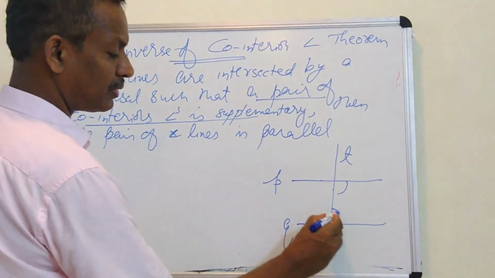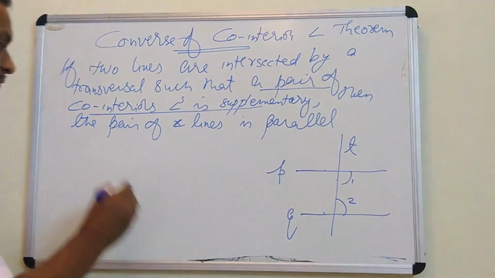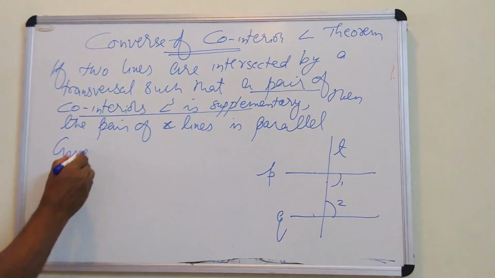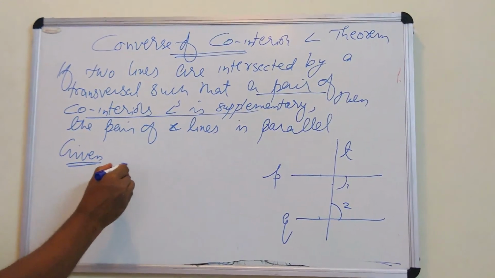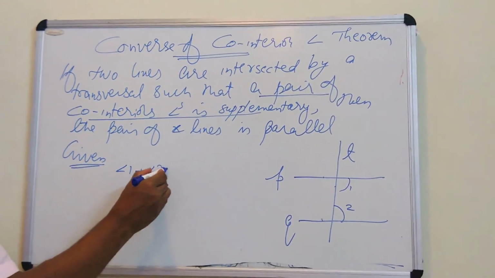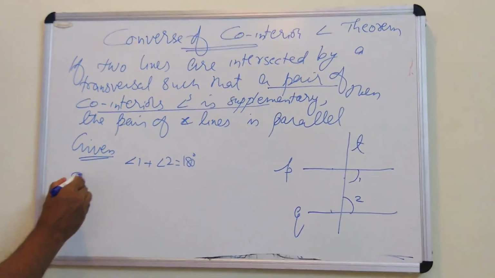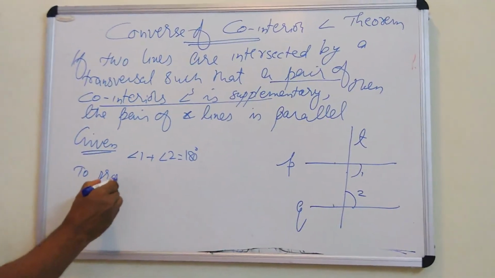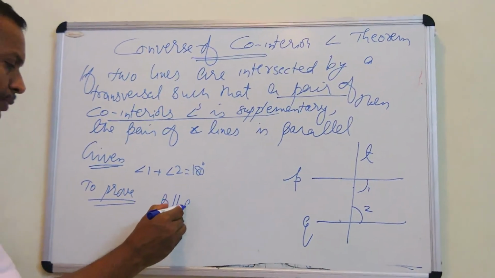I am taking on the right side. You can take any side, 1 and 2. It is given angle 1 plus 2 is equal to 180. With the help of this, we have to prove line P is parallel to line Q.